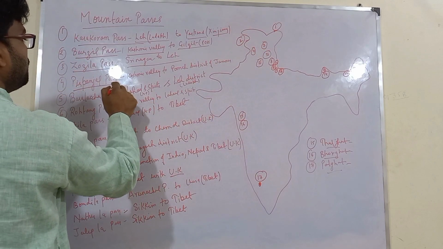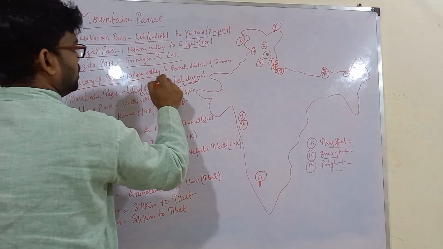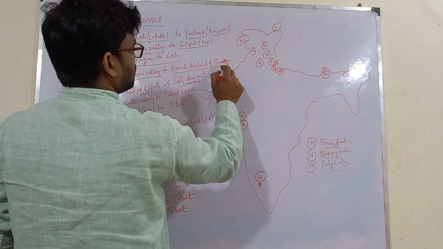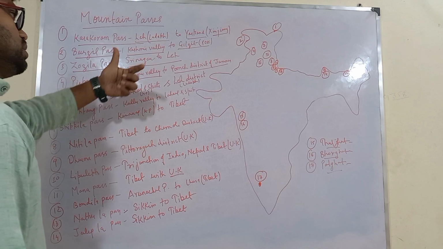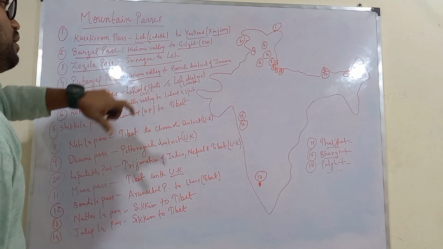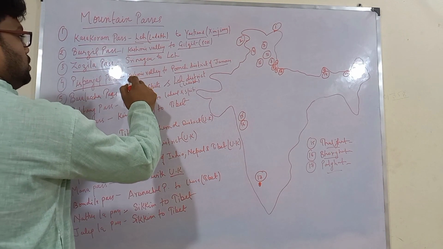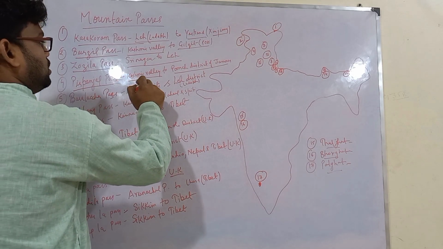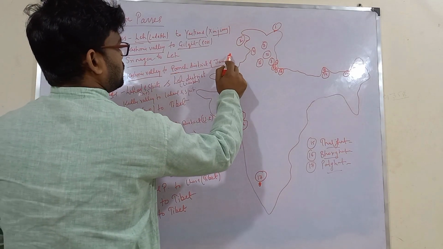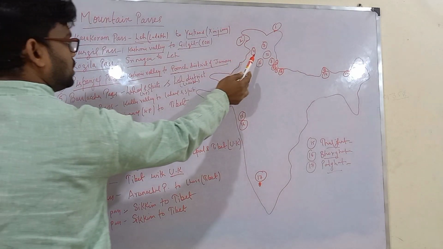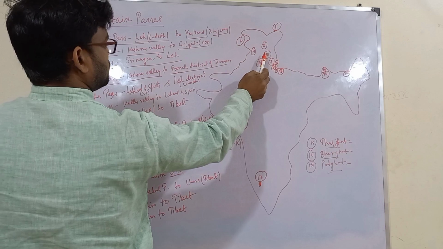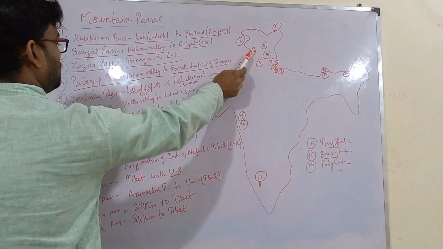Then fourth one we have Pir Panjal Pass. It connects Kashmir Valley to Poonch district of Jammu. We know that Jammu we have one region and Kashmir, means Jammu and Kashmir we have. So it connects Kashmir Valley to Poonch district of Jammu. Next we have marked it here, this Pir Panjal range, Pir Panjal Pass.